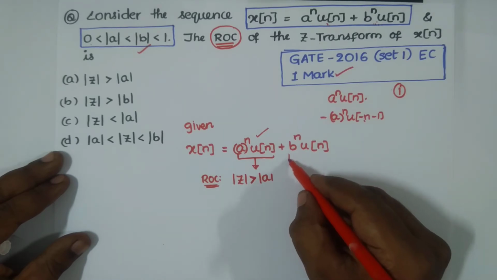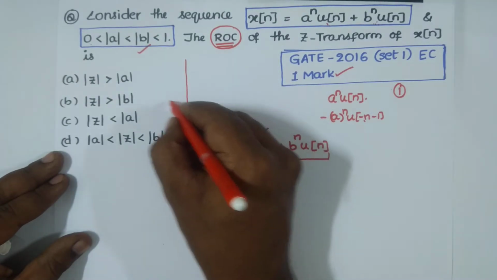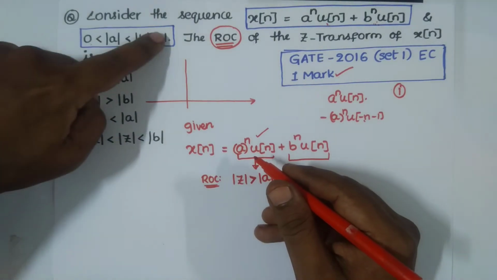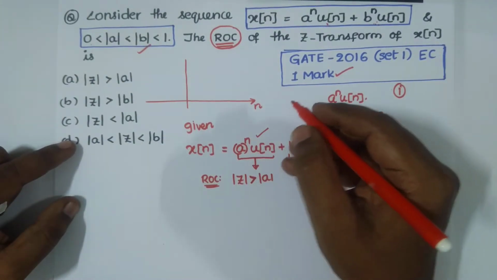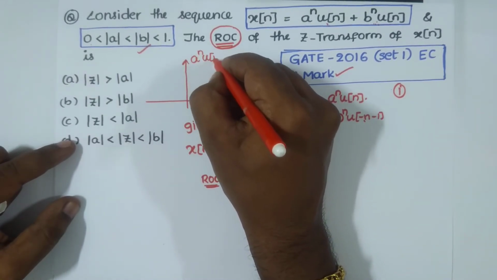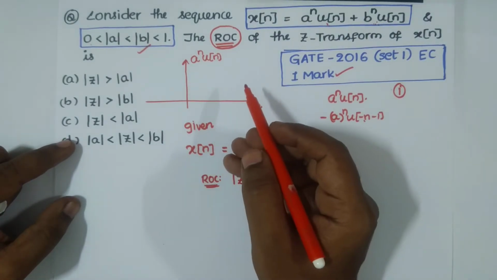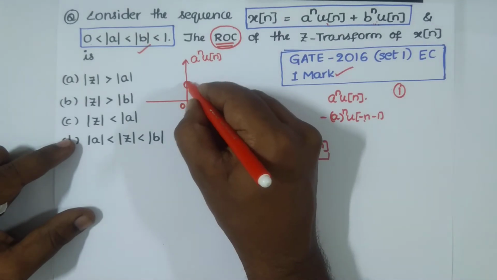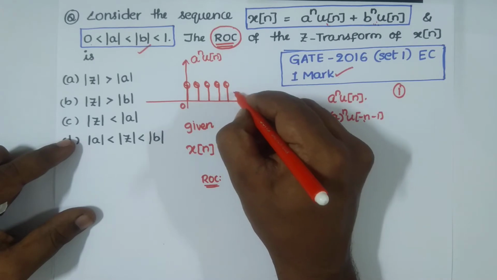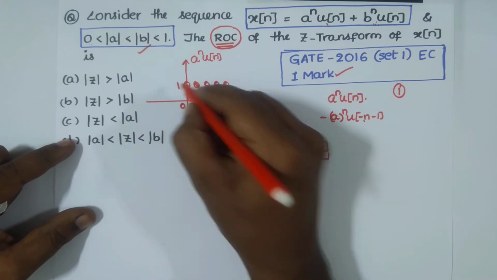In this case also we have a causal sequence, because you can plot a power n u of n like this. As a is less than 1, this is my a power n u of n, and u of n is defined for n equal to 0 and greater than 0. So this will move on until positive infinity, maintaining 1 everywhere.